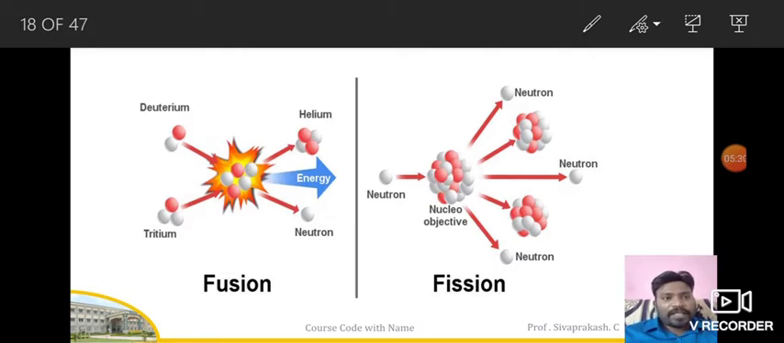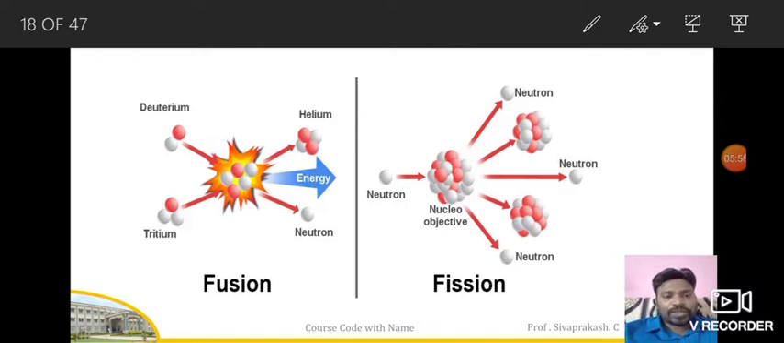After some time, these split particles again collide with each other, and then again it will produce some energy. So it keeps on hitting each other, bombardment takes place, and it produces nuclear energy. So this is nothing but nuclear fission. This is the difference between nuclear fusion and nuclear fission.